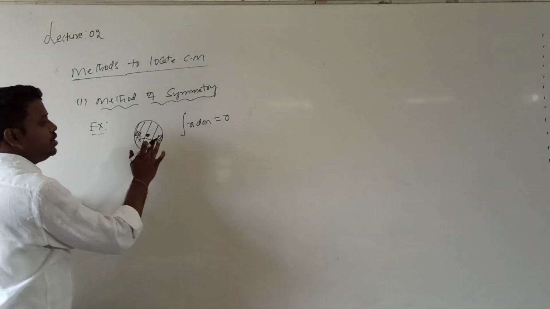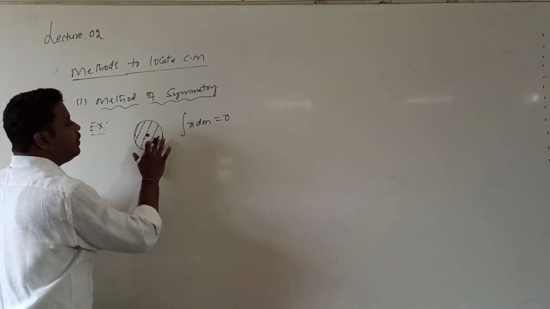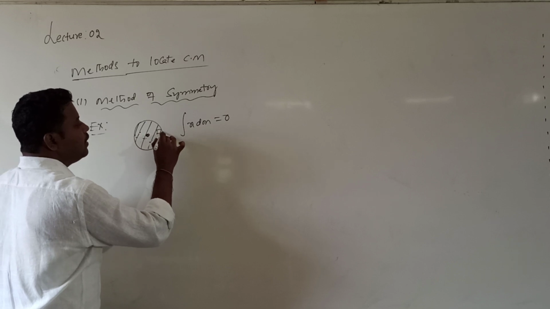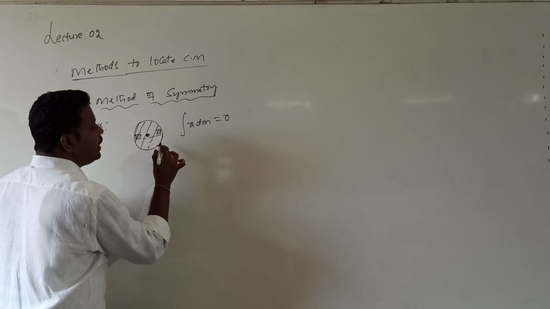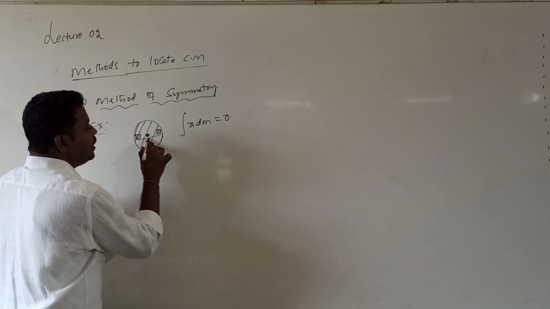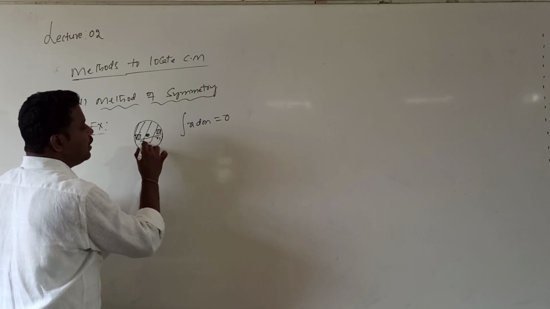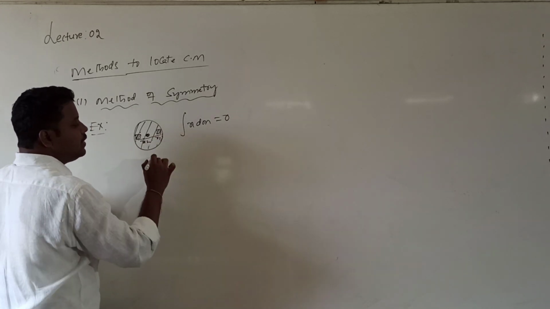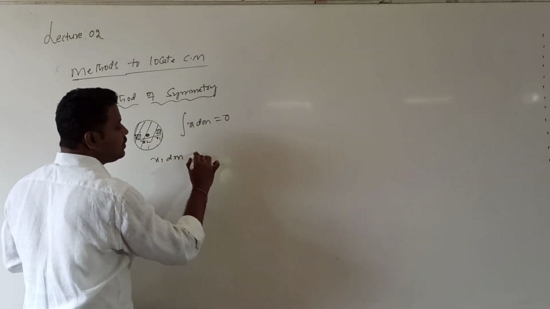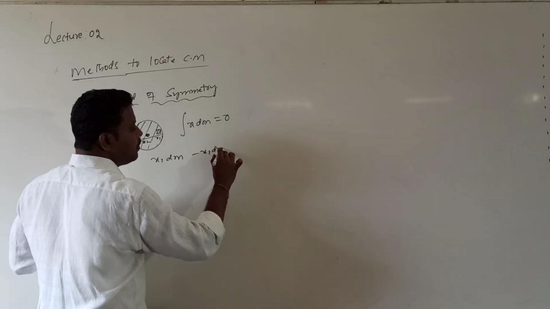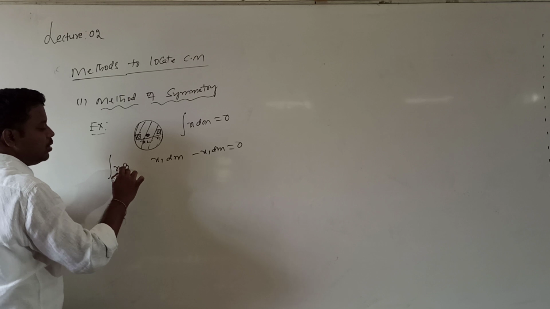Whenever you wish, you can consider the element anywhere. If I consider one element here, I will get another element on this side, such that the moment of this element is along the positive x-axis and this is along the negative x-axis. If I call this value x1, the moment of this element is x1 into dm, and the moment of the other element is minus x1 into dm. If I add these two elements, what is the answer? 0. That is the value of x dm.